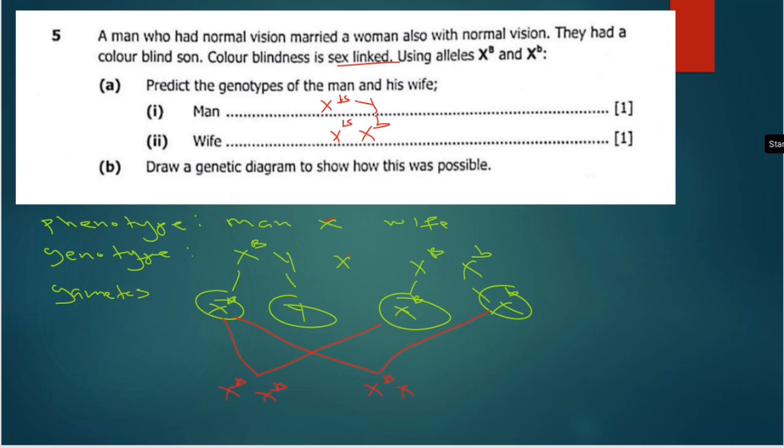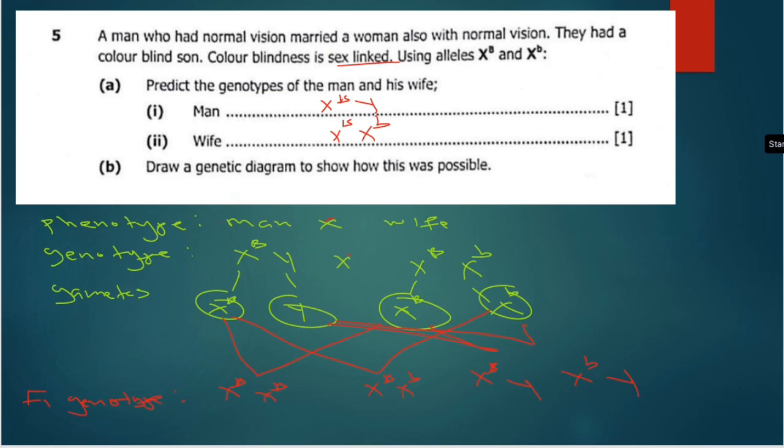Again, X to the power small letter b. Then again, Y is crossed with this one, so what we have here is X to the power capital B, then Y. Then again, Y is crossed with this one, so we have X to the power small b, then Y. So as you can see, we can say this is the F1 genotype.